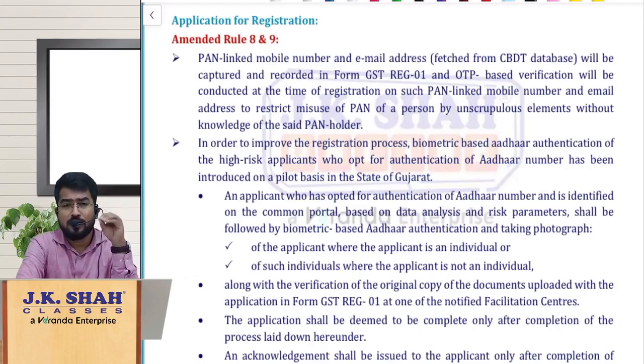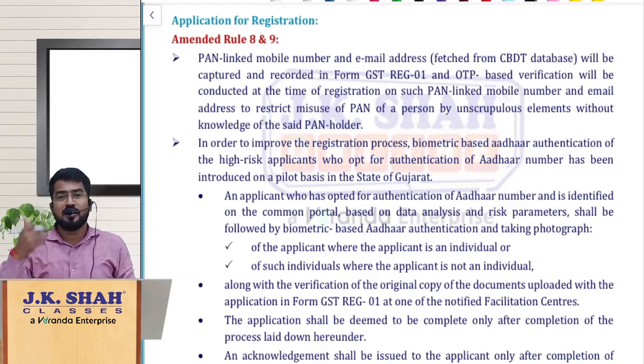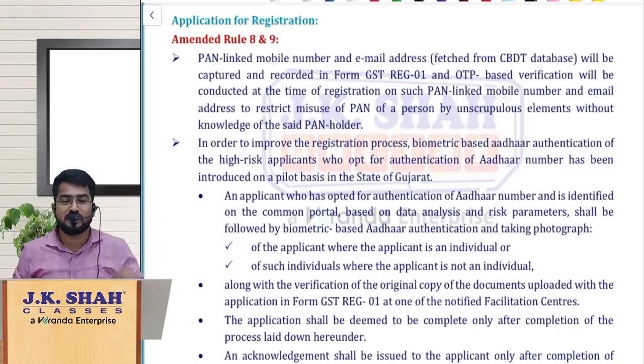In Part A, you give the details of the PAN, which will be validated by the CBDT database. Mobile number and mail ID will be validated through OTPs, and there you can give any mobile number and mail ID of your choice. So anybody having the PAN number of a person can give their own mobile number and mail ID, do the verification, and proceed for GST registration, taking fake GST registrations.